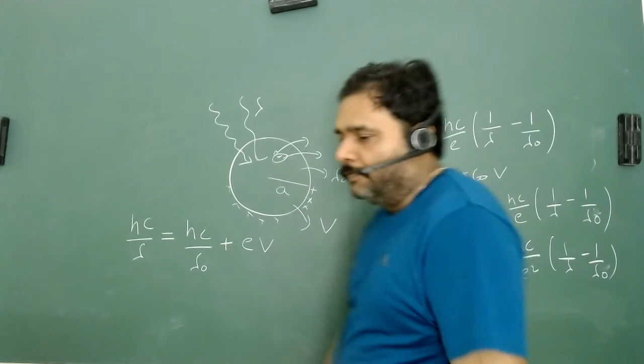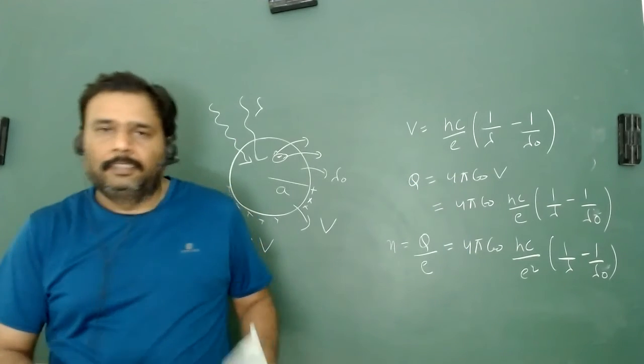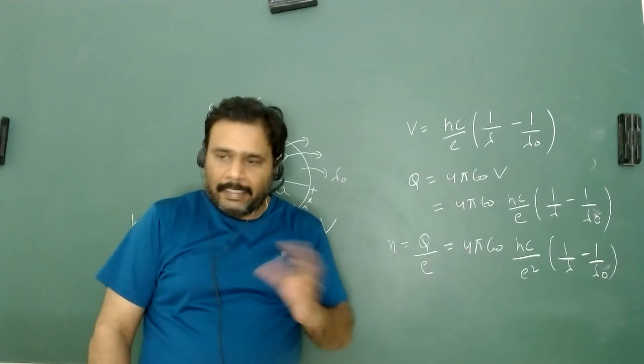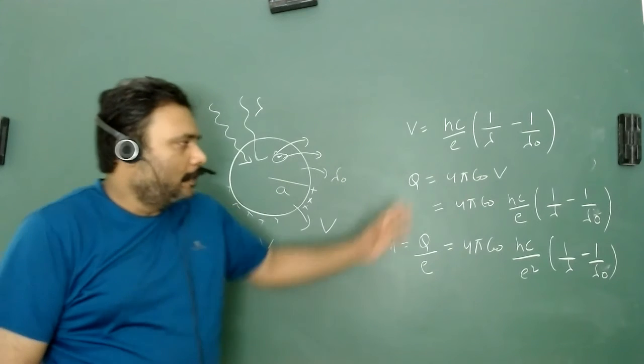So this is a very nice problem. It uses the concept of electrostatics as well as the concept of the photoelectric effect.